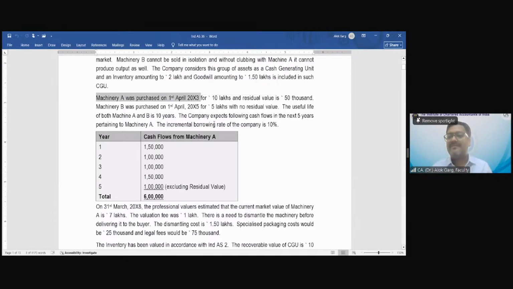Useful life of machine A and B is 10 years. Company expects the following cash flows in the next 5 years for machine A. Incremental borrowing rate of the company is 10%. On 31st March 2008, the fair value less cost to sell is given.